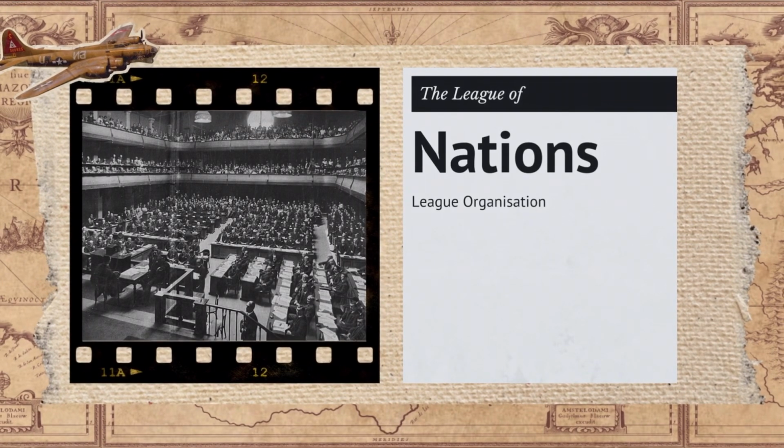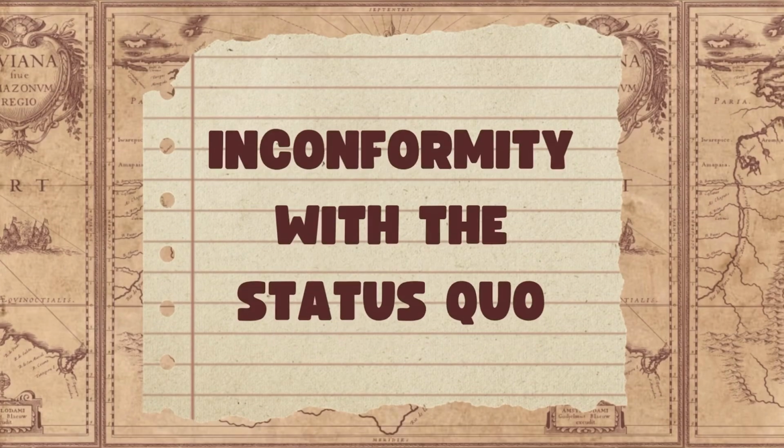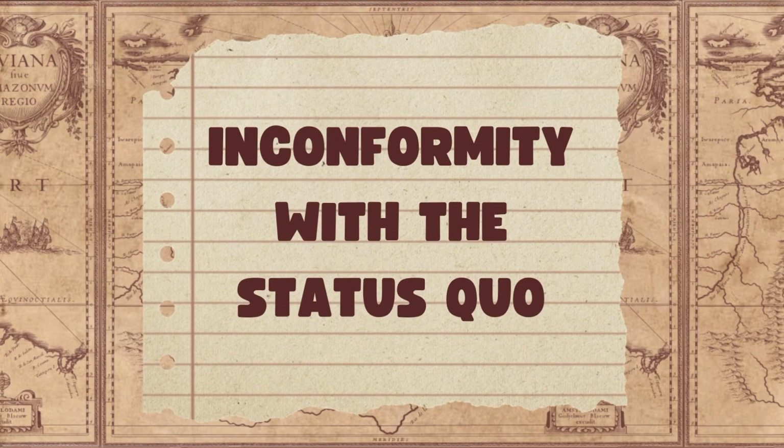Nonetheless, in many places of Europe, totalitarian regimes started to appear. These regimes are actually very similar to each other, to the point in which we can identify some characteristics which are common to all of them. First of all, these regimes appear in an environment of unrest with the status quo.